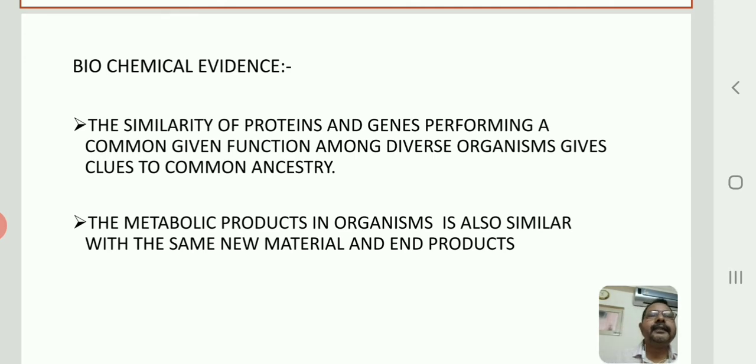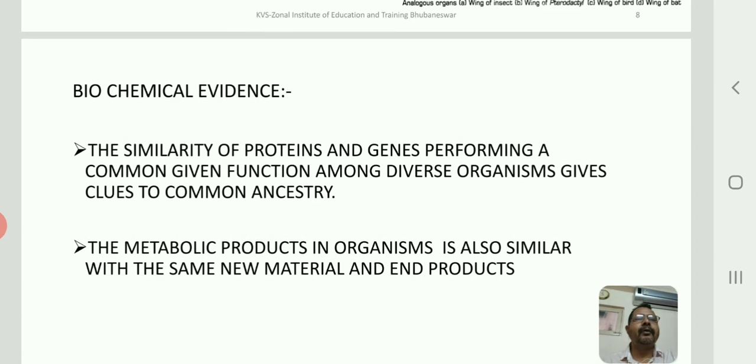Now the next evidences that we'll go into are the biochemical evidences. We know all the bodies of living organisms are made up of cells, exactly. And what do the cells contain? The cells contain some non-living components, right? So they contain the genetic material, or they may contain proteins or RNA, whatever it may be. So what is the biochemical evidence, and how do biochemical evidences help us point to a common ancestry? The similarity of proteins and genes performing a common given function among diverse organisms gives clues to common ancestry.